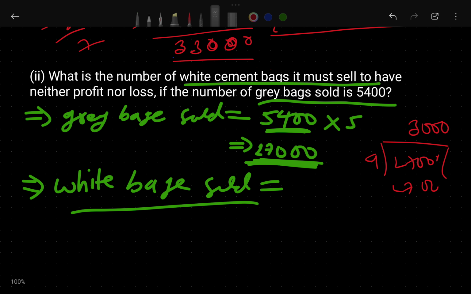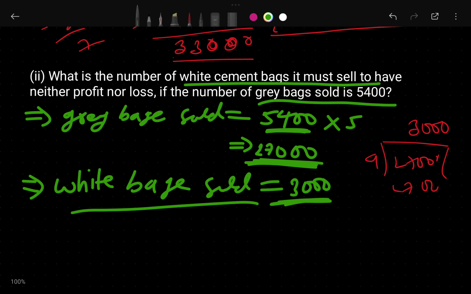This is 3,000. Okay, right, 3,000 only. So that person has to sell 3,000. Okay, let's leave it, this 3,000. So white bag cement, how many white bags do we have to sell? We have to check the 3,000 white bags.